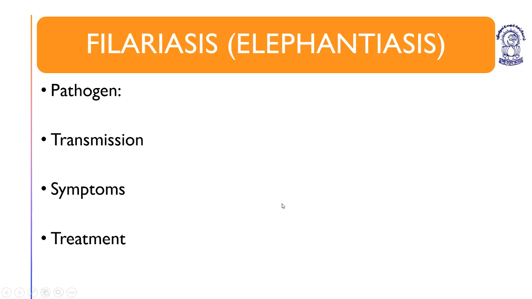Okay, I'll just write it down. The pathogen is Wuchereria bancrofti and Brugia malayi.